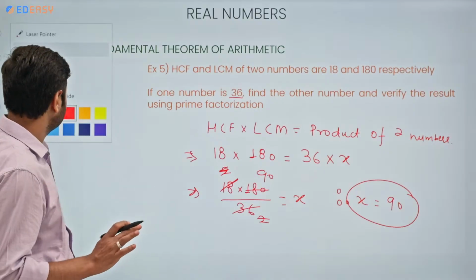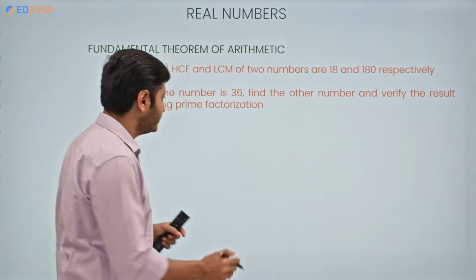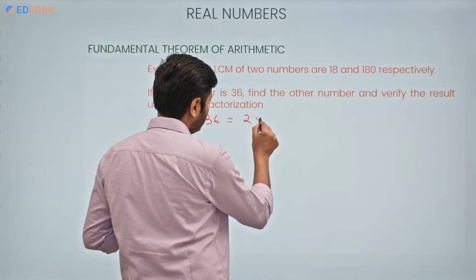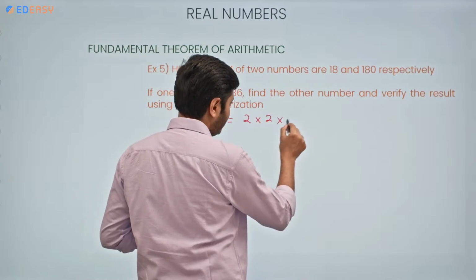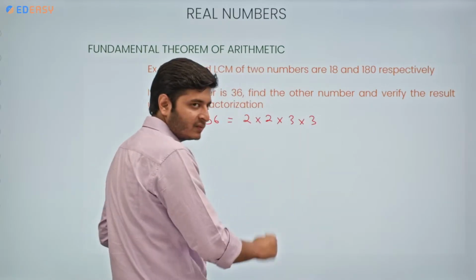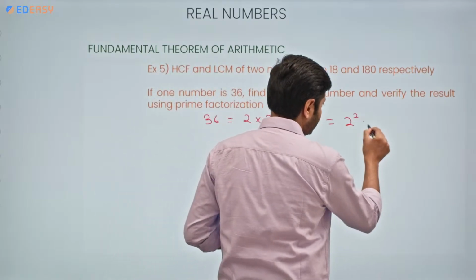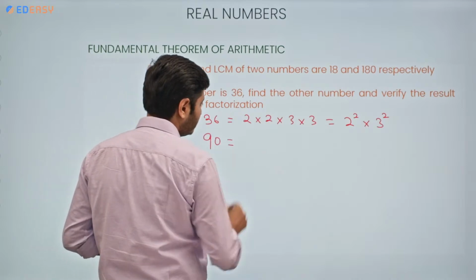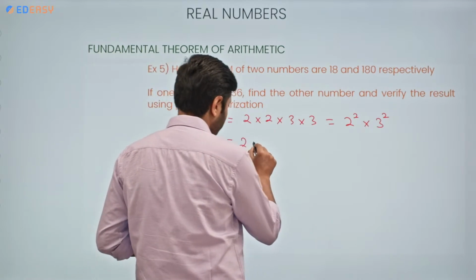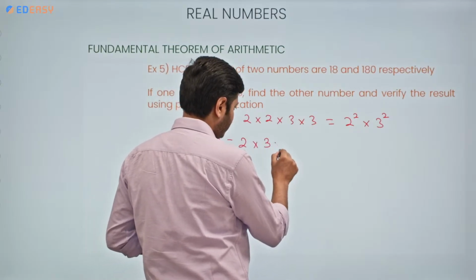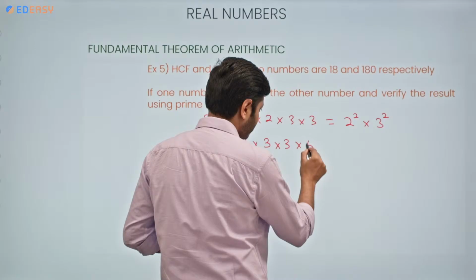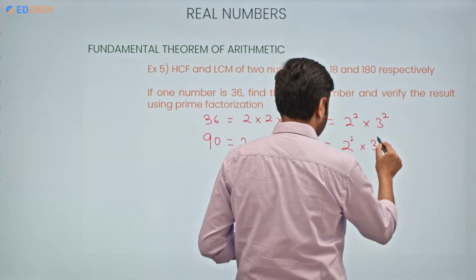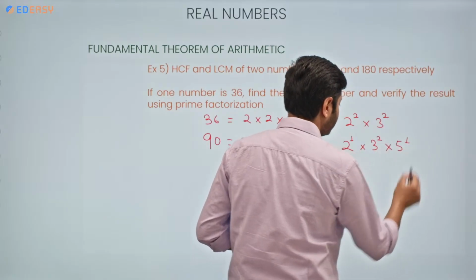First, let me erase everything. So, one number is given as 36. What is the prime factorization of 36? That is 2, 18, 2, 9, 3 into 3. Correct? Also, 2 square into 3 square. Then, what is the prime factorization of 90? That would be 2, 45, 3, 15, 3, 5 into 5. So it would be 2 to the power 1 into 3 square into 5 to the power 1.